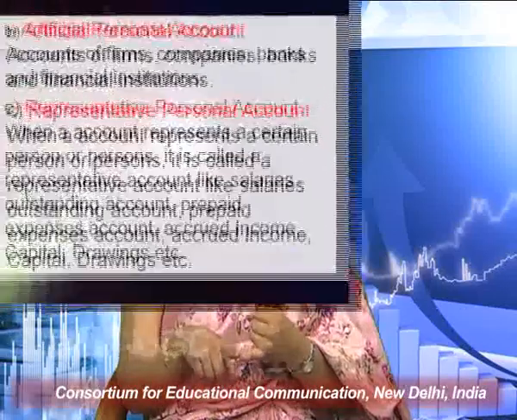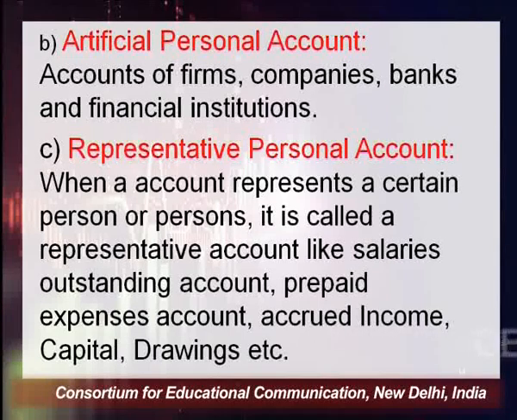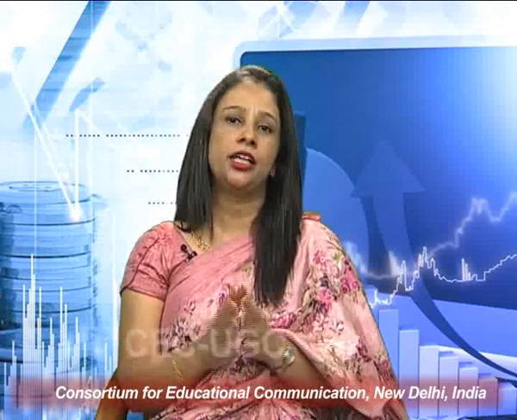The next one is artificial person. This includes the accounts of firms and companies like Wipro, TCS, which come in the list of artificial personal account. Representative personal account: when an account represents a certain person or persons, it is called a representative account, like outstanding salary, prepaid expense, accrued income, capital, drawings. This comes under the list of representative personal account. So in a nutshell, all types of person, whether natural, artificial or representative, come under personal account.